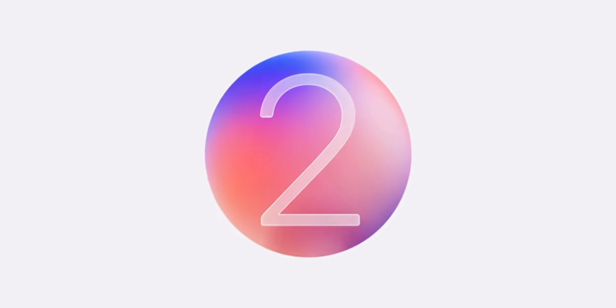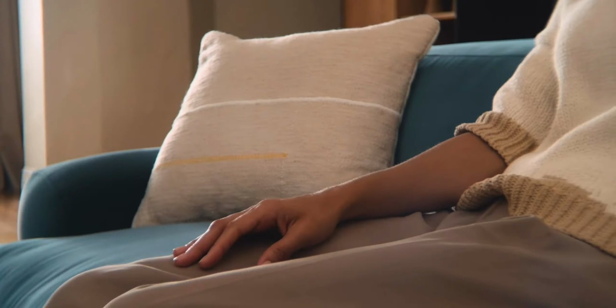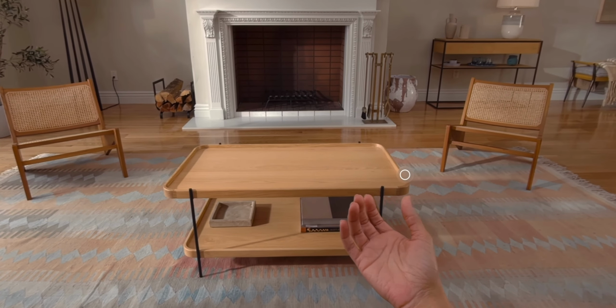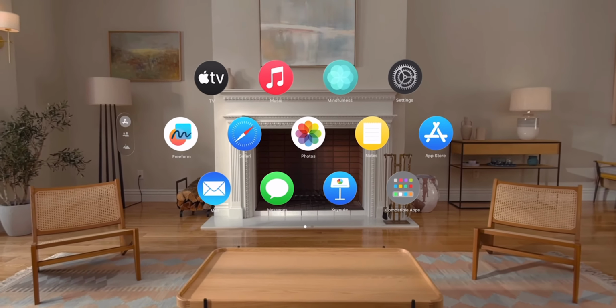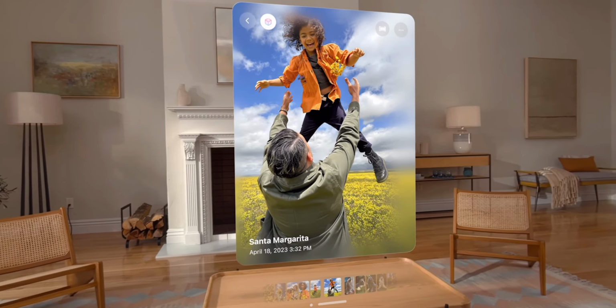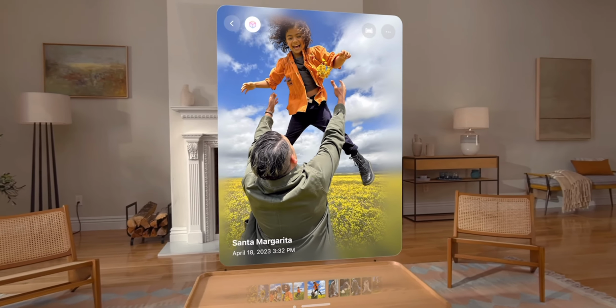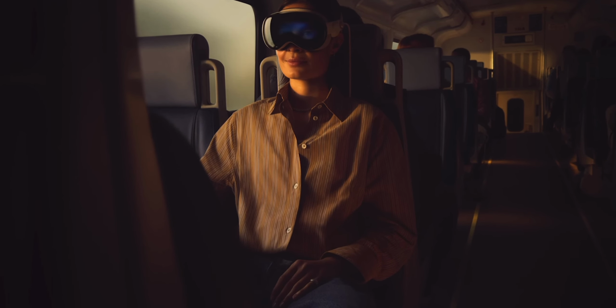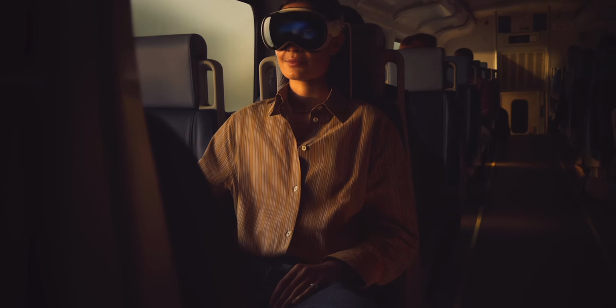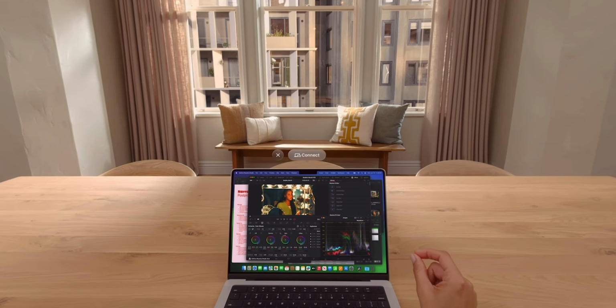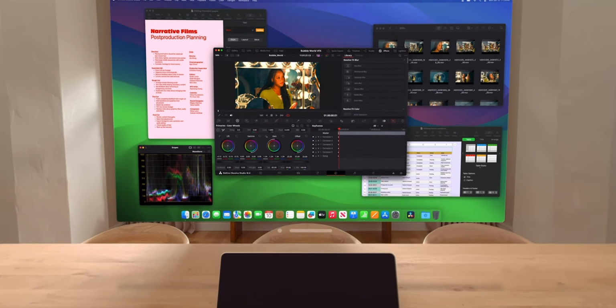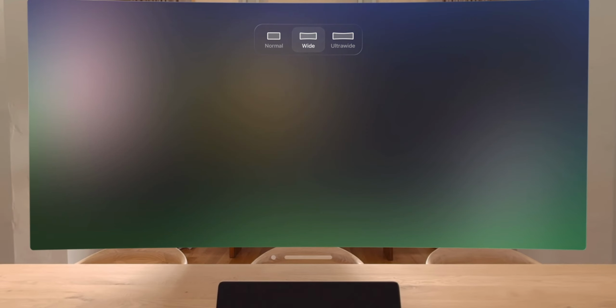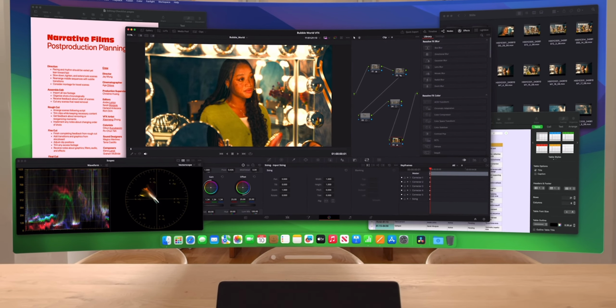Now let's talk about visionOS 2, which now includes changes to the gestural system to make quick actions easier to access. The Photos app can automatically synthesize spatial photos from your 2D photo library. Travel mode will also now work on trains, and the new generation of the Mac virtual display supports larger, higher resolution virtual screens with support for an expansive ultra-wide display option.